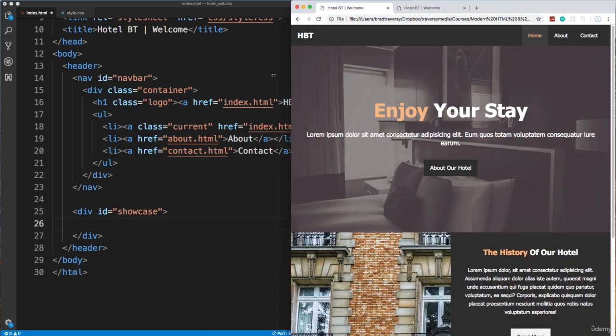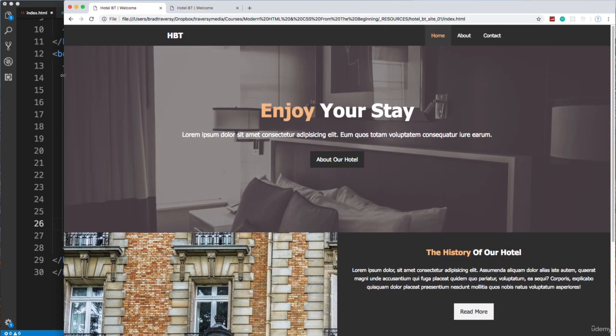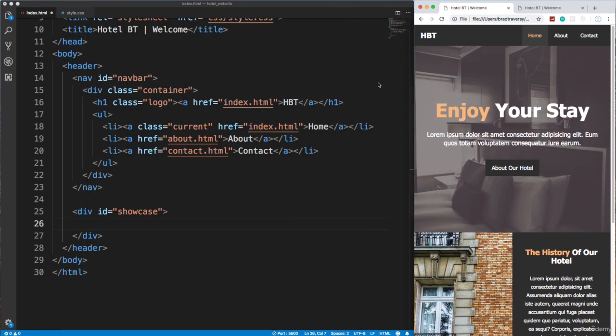If I stretch this out, if we don't put a container, our content is going to go all the way over here, just like you saw with the nav bar in the last video. So we don't want the container around the showcase, because then the image would be constricted, right? So we want the showcase to go all the way out, but we want the content inside to be within a container. So let's go ahead and add a class of container here.